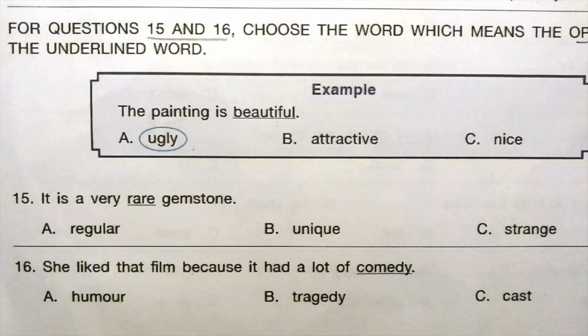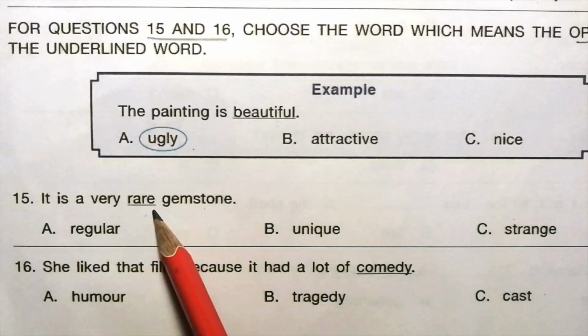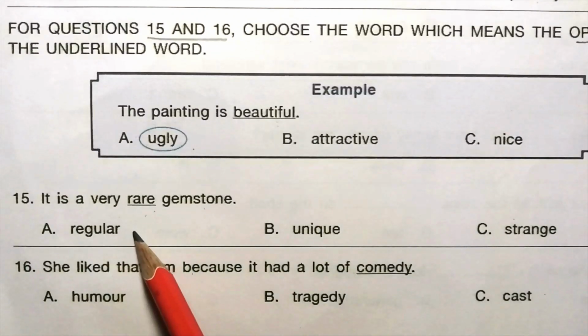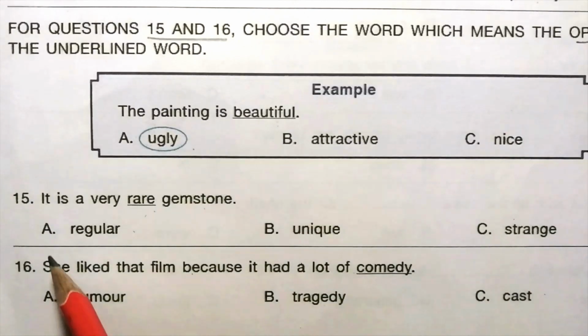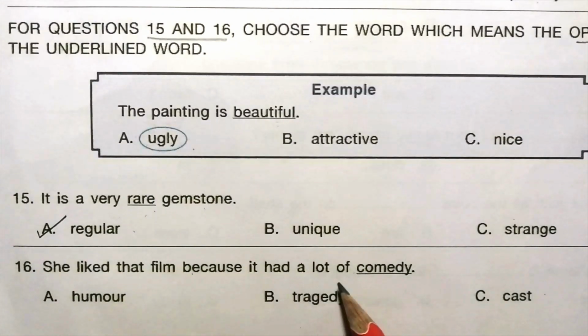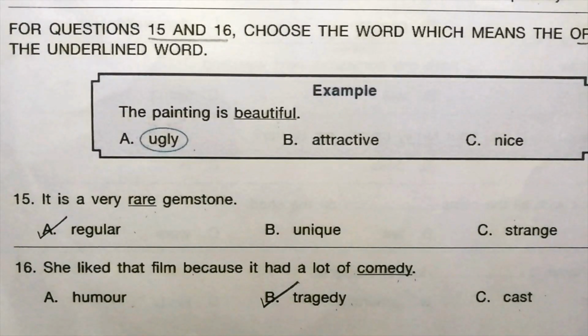15. It is a very rare gemstone. Here the underlined word is rare. Regular, unique, strange. The answer is A. Regular. Rare, regular. 16. She liked that film because it had a lot of dash. Comedy, humor, tragedy, cost. The answer is B. Tragedy. Comedy, tragedy.